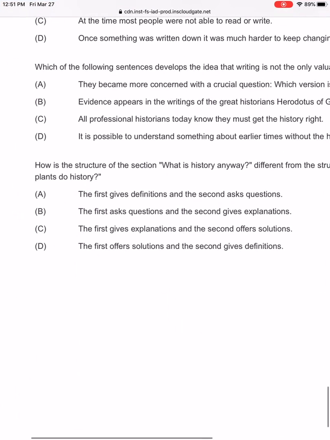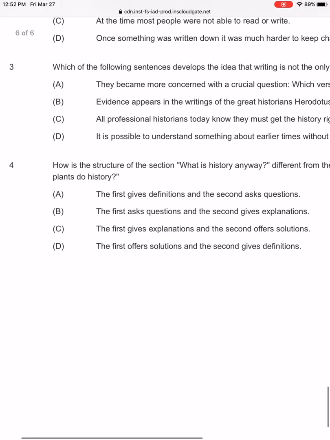Let's move on. C, the first gives explanation, the second offers solutions. Like we said, right? The first asks questions, mainly, not explanation. The second offers solutions. Well, solutions to what? How is recording tree rings a solution? Or D, the first offers solutions, the second gives definitions. So, I say we narrowed it down to B or D for number 4. So let you guys go from there.